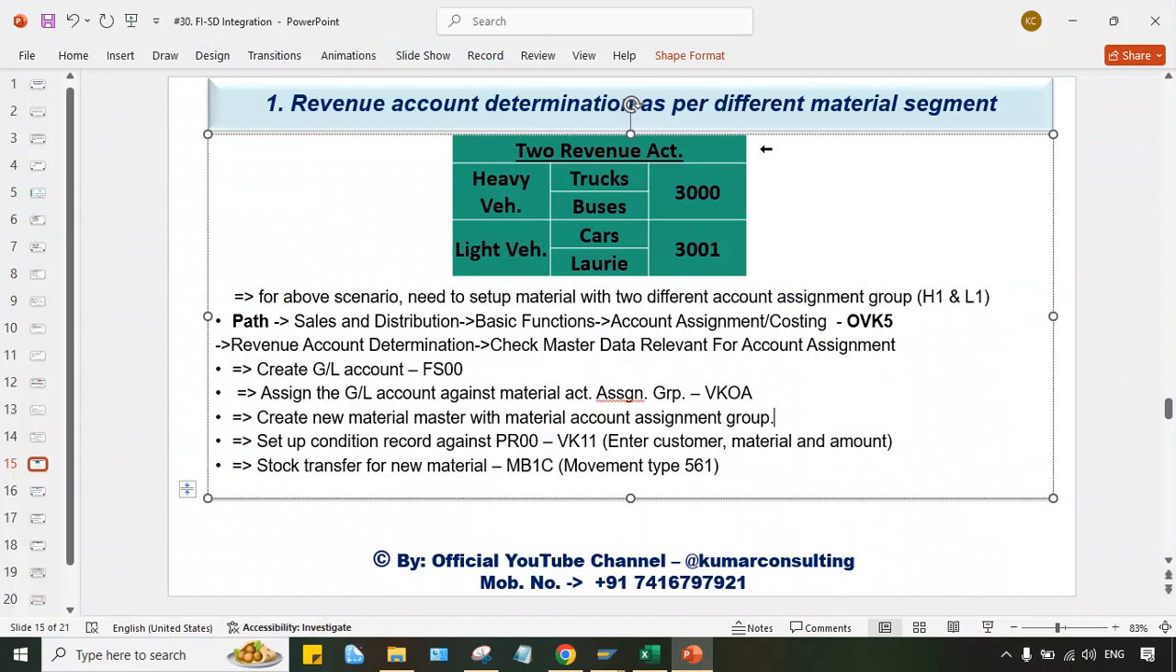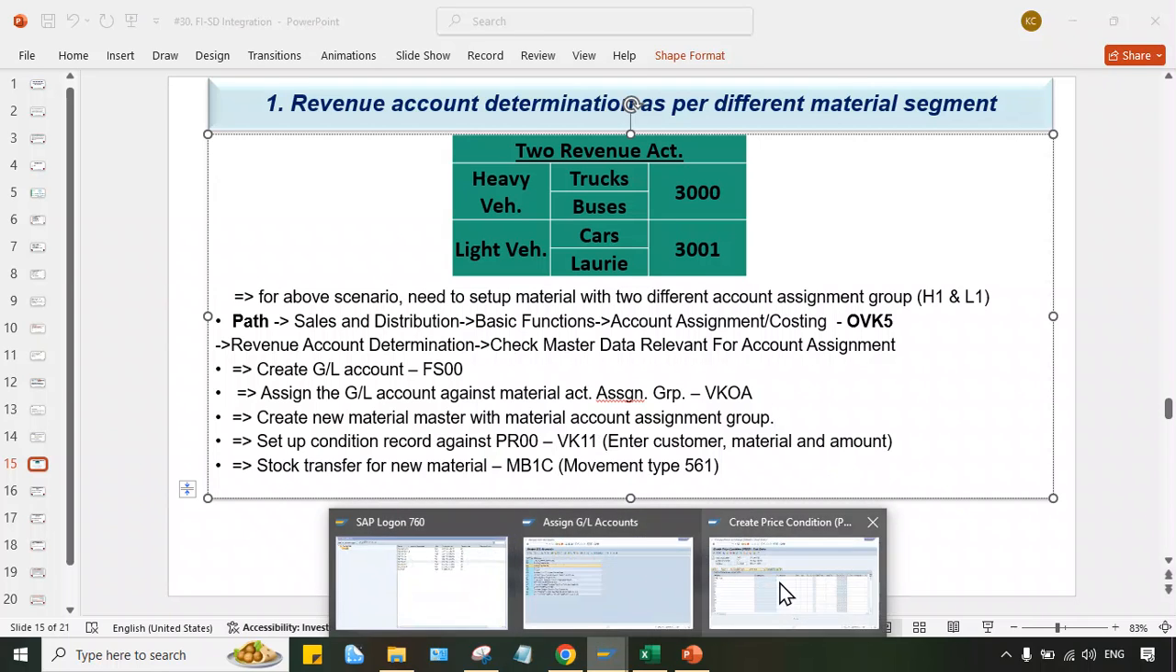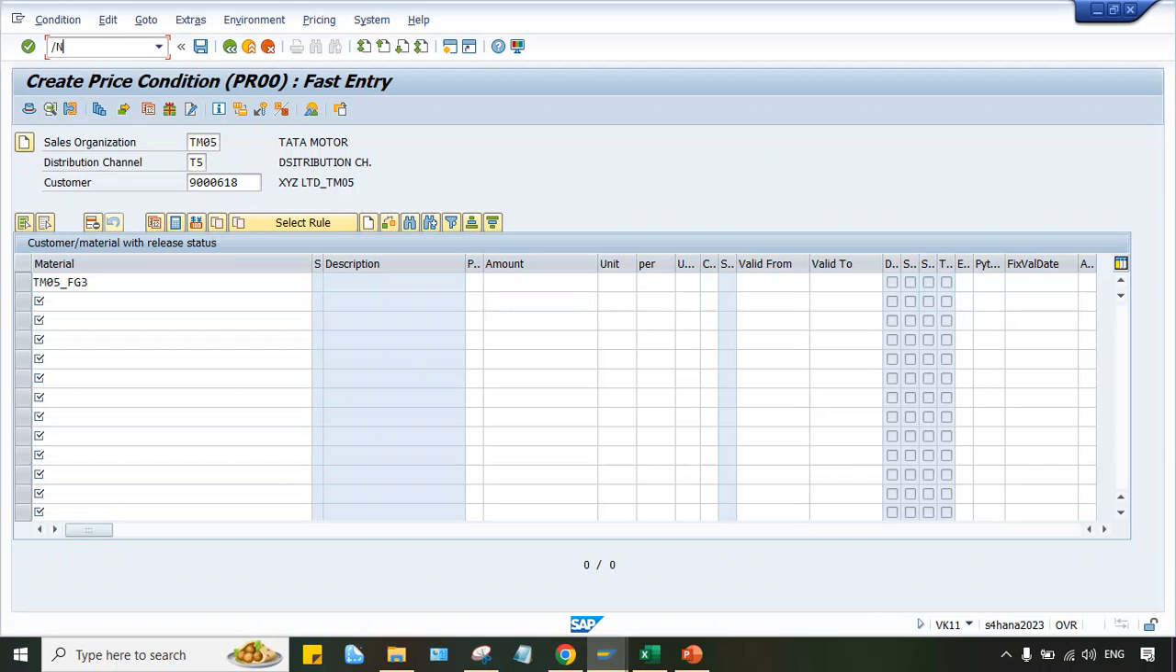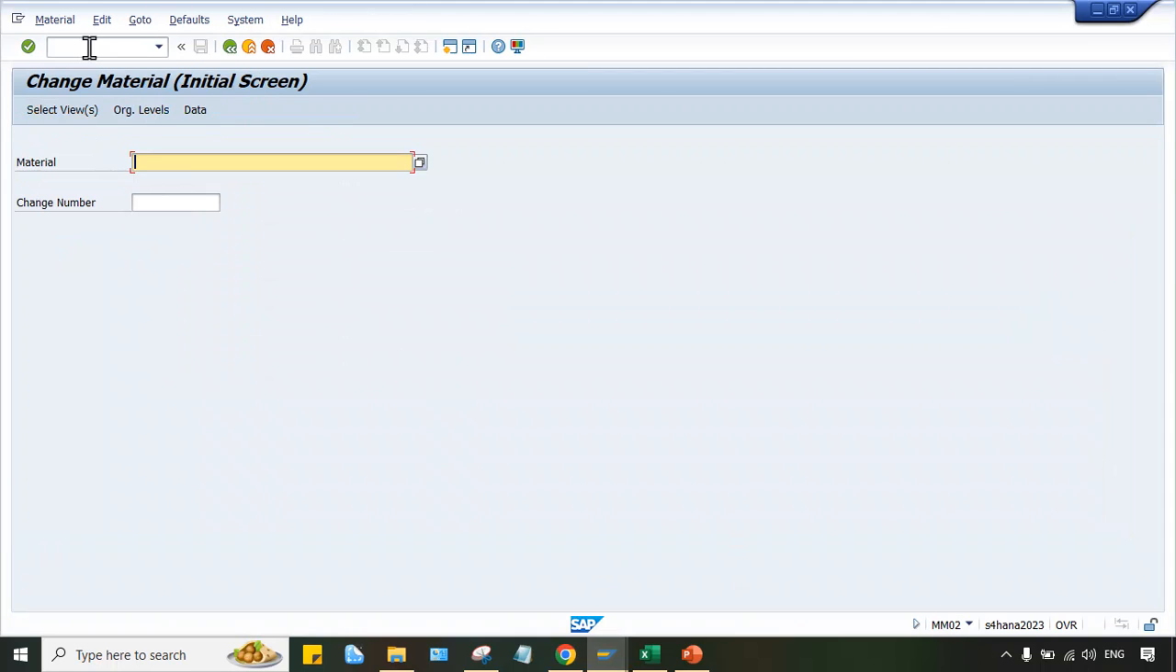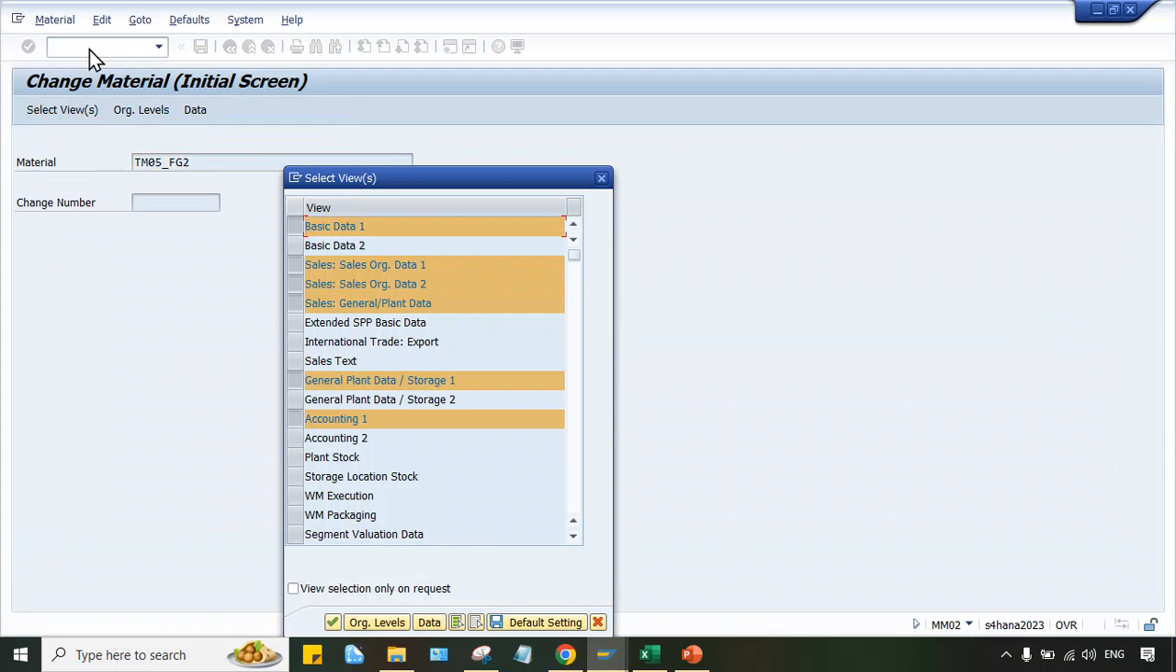Now, I am going to use the existing one. I'll try with the existing one. Let's see whether it is working or not. So if you change the setting in the existing material master, then this VK11 no need to maintain, because it is already maintained, right? So go to MM02, and my material is this one, TM05FG2.